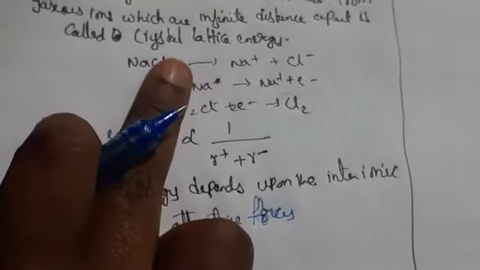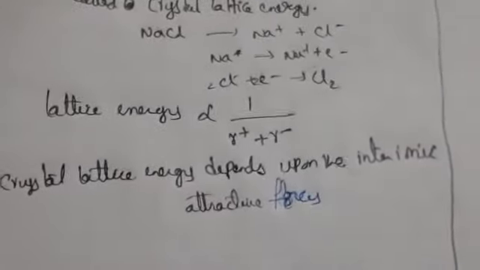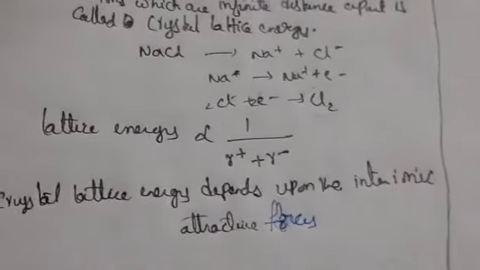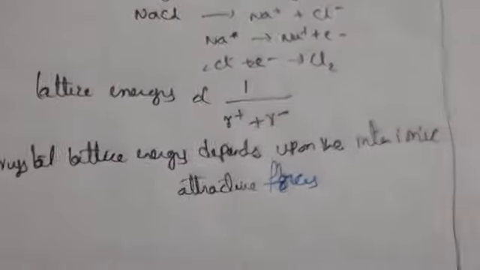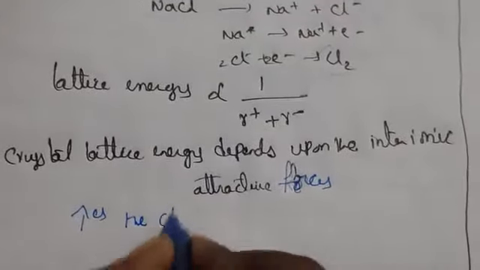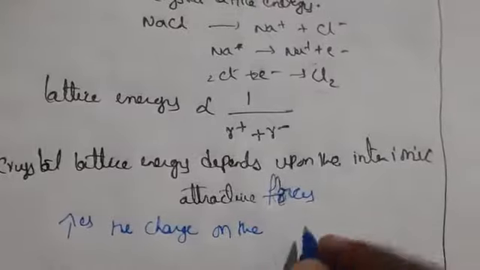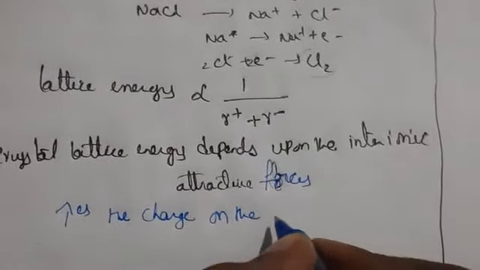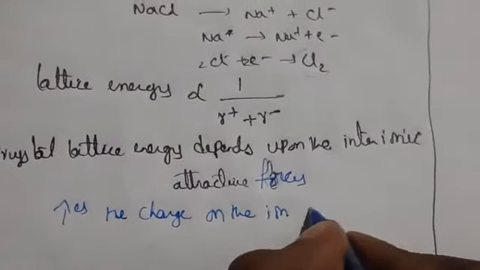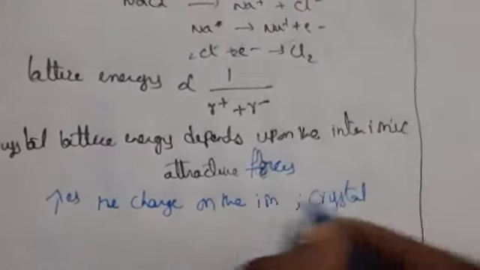If you have observed, this is a crystal. The crystal lattice energy depends on these two ions, based upon their ionic charges. When you increase the charge on the ion, the crystal lattice energy increases.